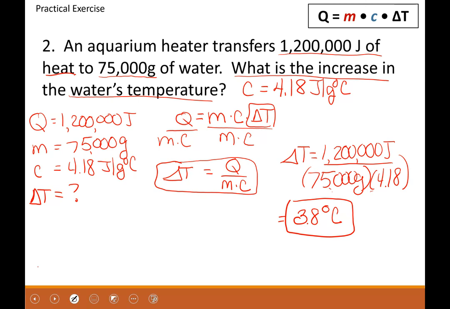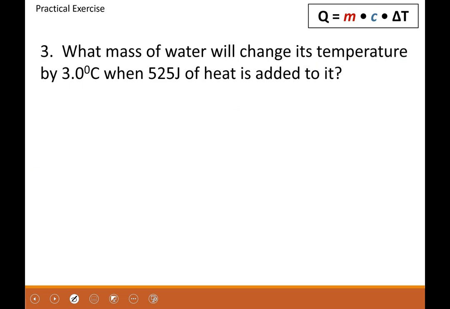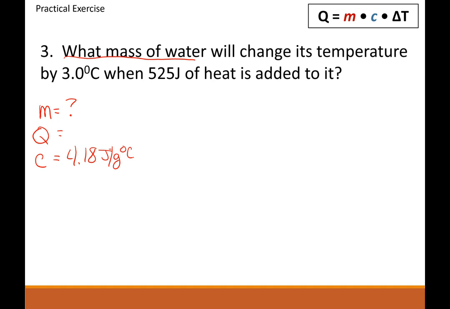All right, so we're going to calculate mass now. So what is the mass of the water? Okay, so we have mass equals question mark. The other information we need is Q, which is the heat. We need the constant of water, which we ought to know from the previous question, is 4.18 joules per gram degrees Celsius.